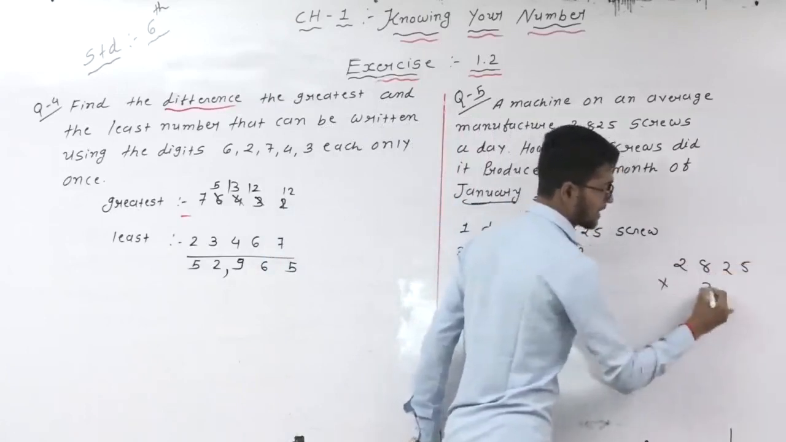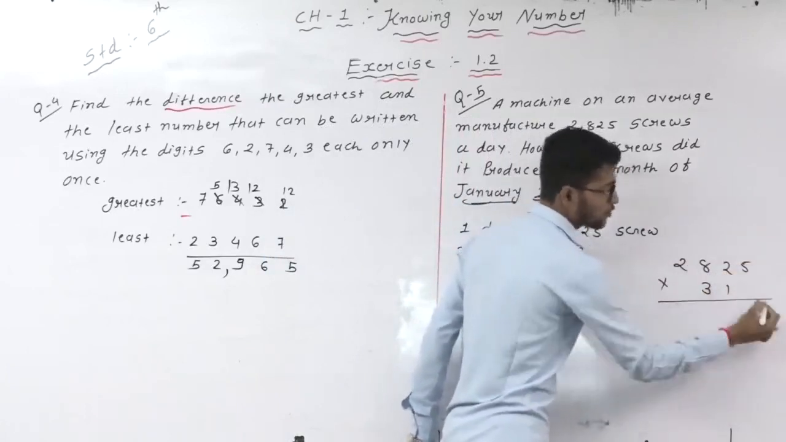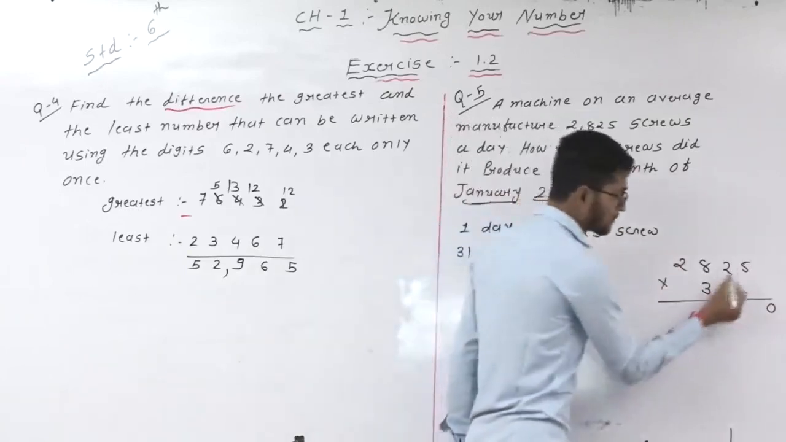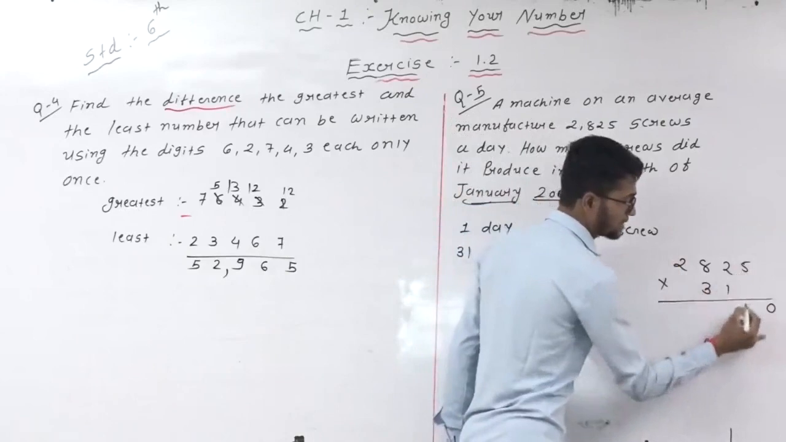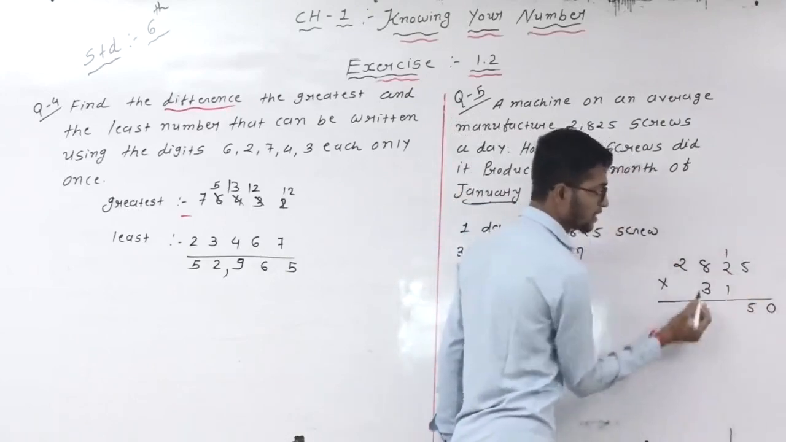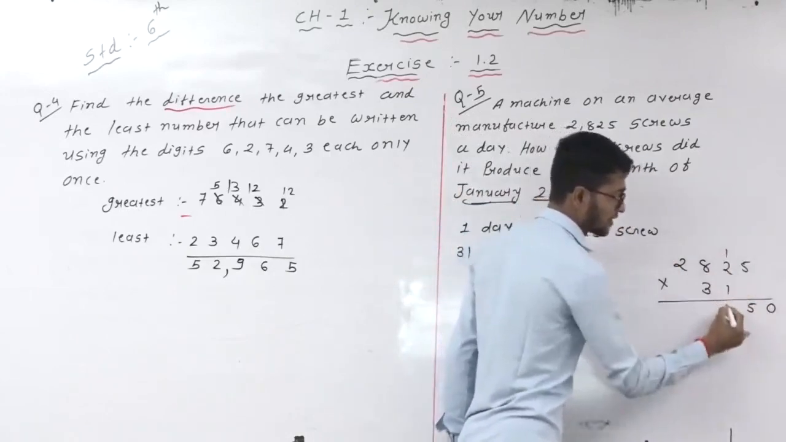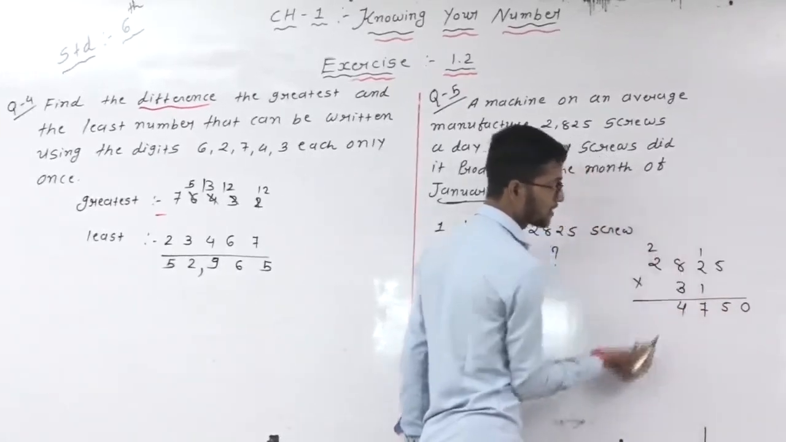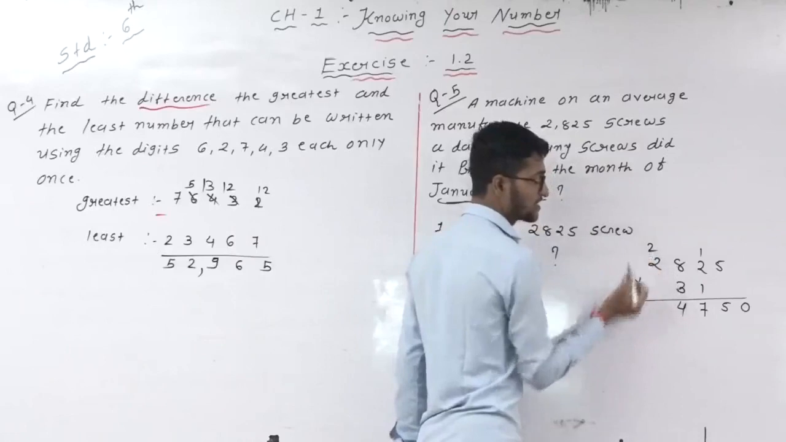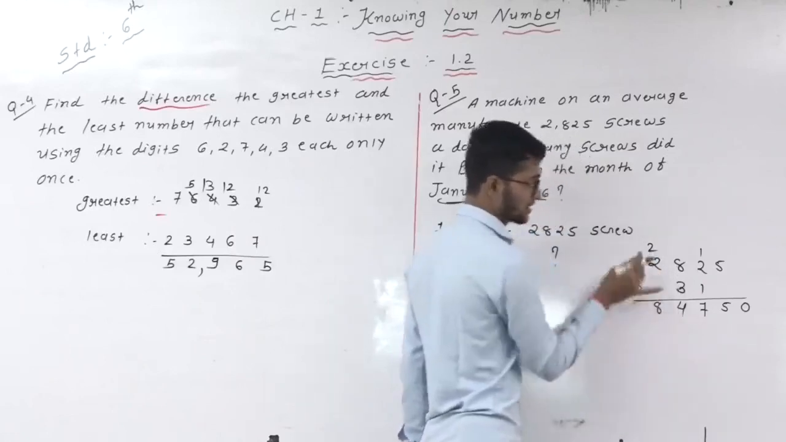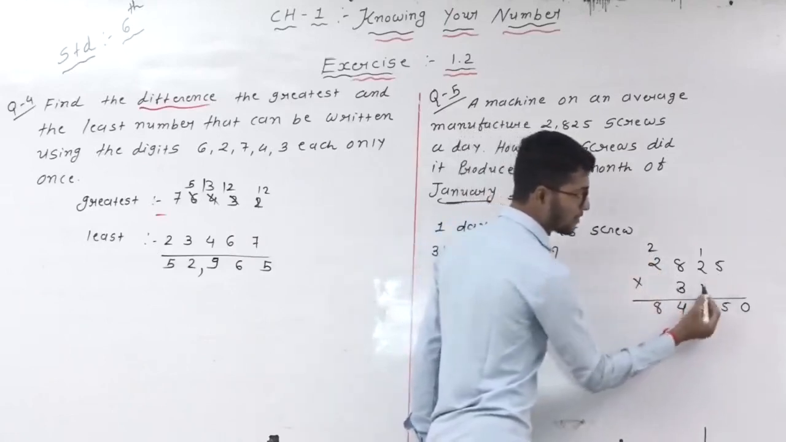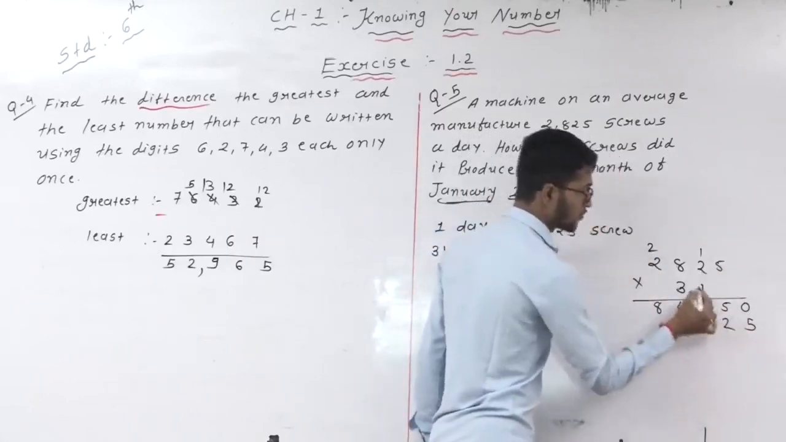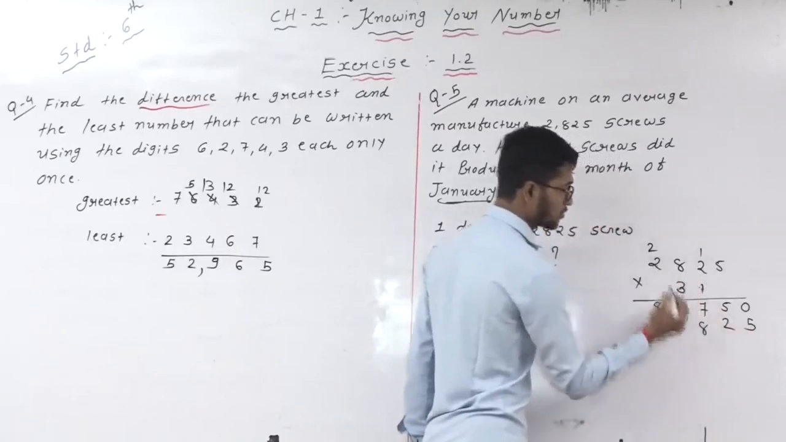2,825 multiplied by 31. So it is 2 digits. This means first put the 0 here. Now multiply. Here 3 multiplied by 5. 3 fives are 15, carry 1. 3 twos are 6 and 1 is 7. 3 eights are 24, 4 here, 2 carried. 3 twos are 6, 6 and 2 is 8. 7 and 8. Then after that, 1 to multiply the whole number: 1 five is 5, 1 two is 2, 1 eight is 8, 1 two is 2.